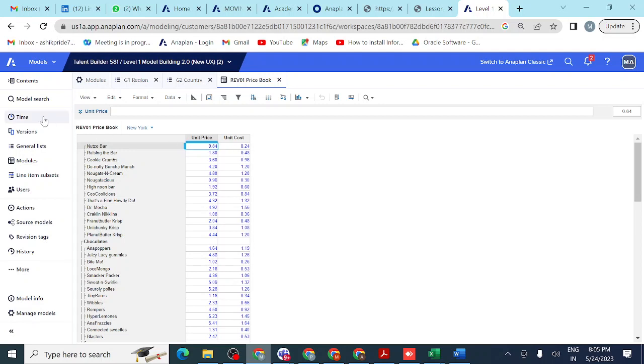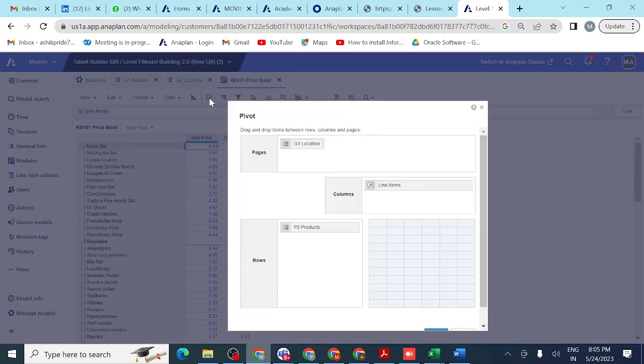Is it fine? You can see time, version, general lists, these are the components we are creating to build a module. This is nothing but the location list. We have a location list, you can see here, G3 location list we are creating and using in the module. Line items also, you can see, this unit price and unit cost are the line items that we are using in the module. P2 product list we are using here in rows, that is also one list. We are creating lists, line items and everything to create the module itself.